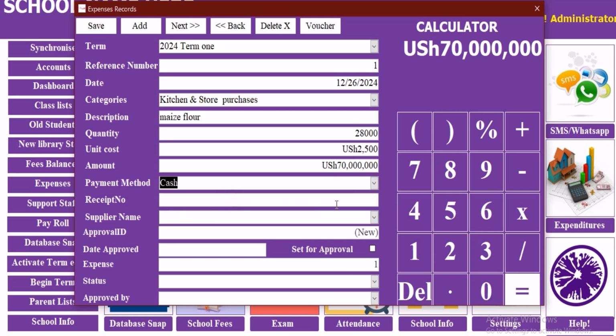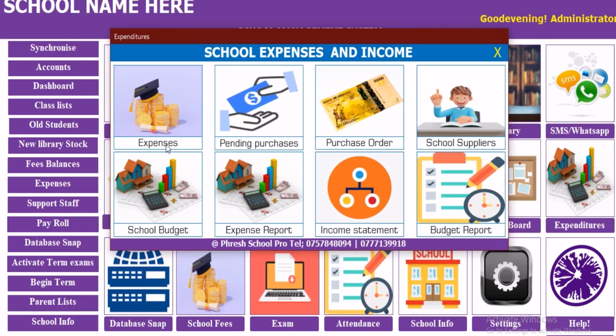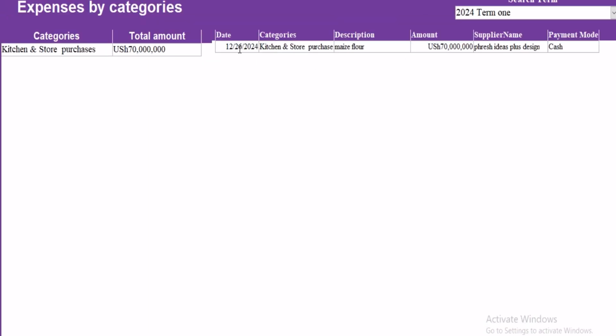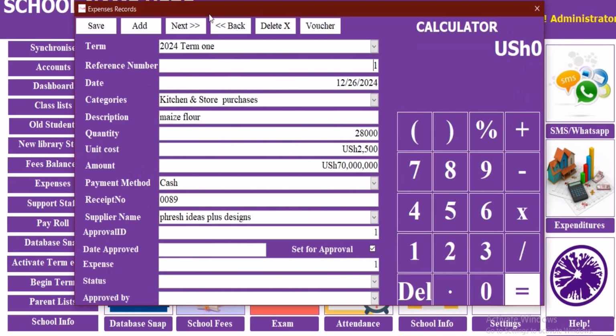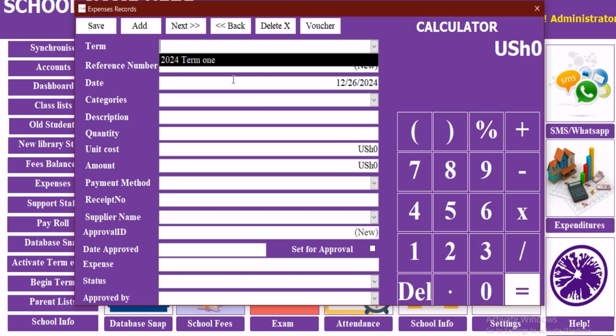And it is paid by cash. Receipt number 089. Then we select who is the supplier. Let us assume it is Fresh Ideas, and we go by that. Then when we save, we can actually, okay, let us first check. Now when we check this way, we shall see our expenses there. We are seeing the expenses there, that this is what, and it is under this category, and this is the sum of that category. Let us add another expense that we can use to compare with what I'm telling you.